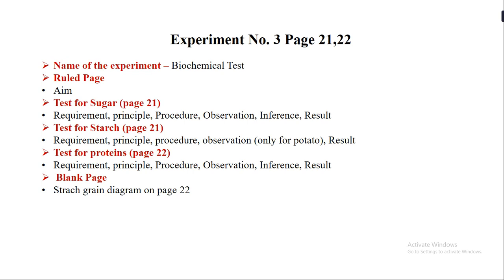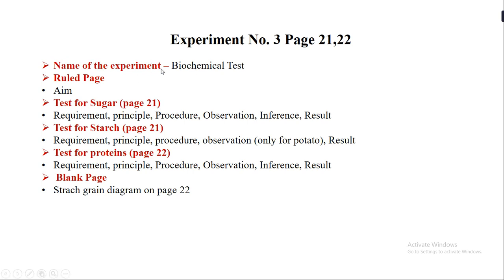And on the first blank page, just besides where you have written the test for sugars and test for starch, you have to draw the starch grain diagram, which is on page number 22. Okay, so on the first blank page of this experiment, when you start writing this experiment, you have to draw the starch grain diagram that you see on the top of page number 22. So I hope you all are clear with this.